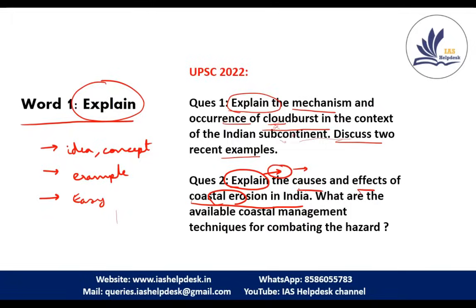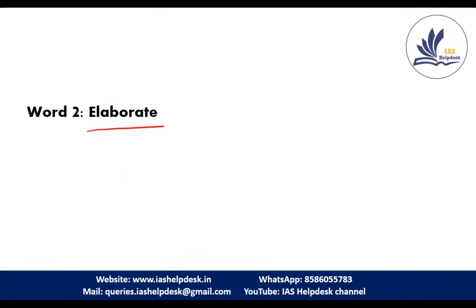Now moving to the second word. The second word is elaborate. Elaborate in Hindi means savistar. In this also you have to give information about the concept, but you have to move into a little more detail and explanation about the information or the topic which you are providing. You have to give deeper explanations of why this is occurring, and also examples to support your answer.